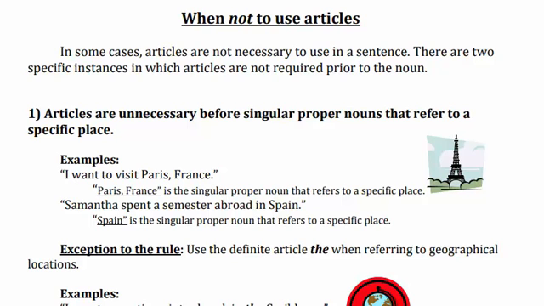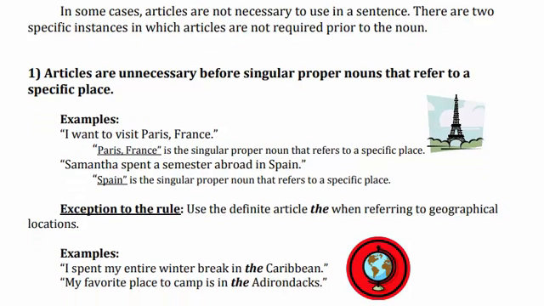Exceptions to the rule: use the definite article "the" when referring to geographical locations. Yes, there are some exceptions: whenever you use a word related to geographical locations, you use the article "the", not "a" or "an". ठीक है. जब भी कोई आप geographical कोई भी locations use करते हो तो उसके साथ आप the article use करते हो. For example, I spend my entire winter breaks in the Caribbean.